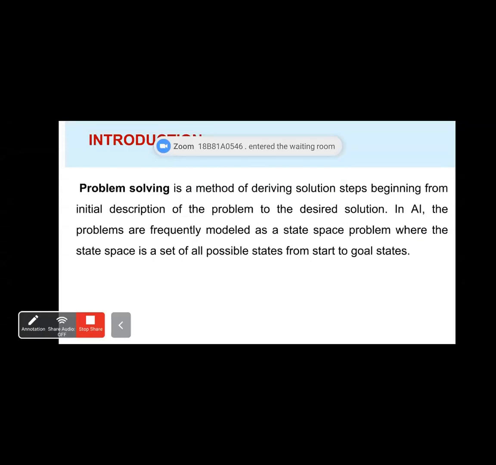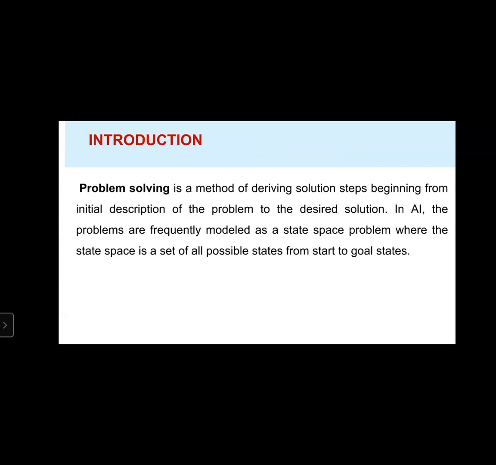In artificial intelligence, problems are frequently modeled as a state space problem, from the start state to the goal state.